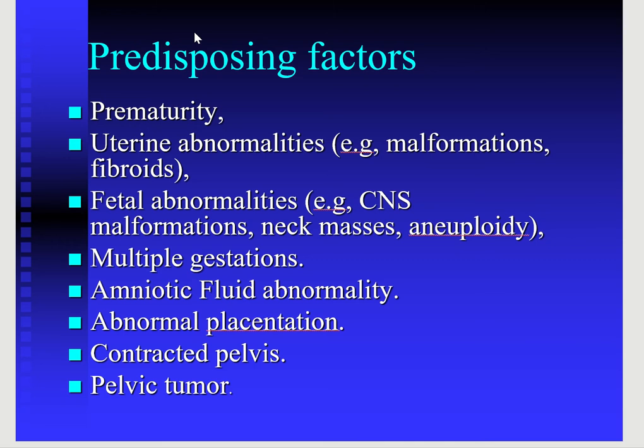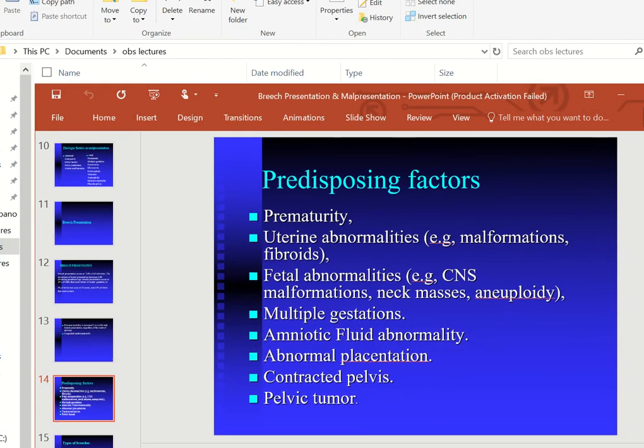When there is a low-lying placenta, in that case there is a high risk of having a breech presentation, and so we have to rule out placenta previa in cases with breech presentation. And other maternal problems like a contracted pelvis and pelvic tumor, we also have to look for that when we are seeing a patient with a breech presentation.